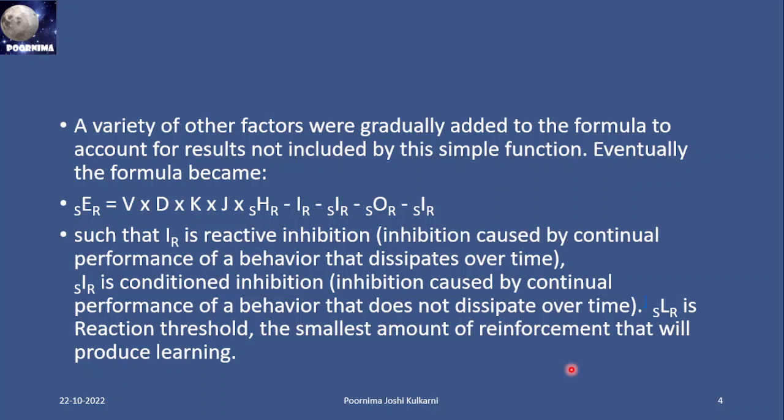In other words, Hull was interested in studying variables that affected behavior, such as initial drive, hunger, and incentives. Incentives: we are driving towards what we get as a result. Inhibitors, that is the habits, and the pure training. What training? That is the habit strength. Again and again doing the same thing, we get a strength where we can become expert in that.